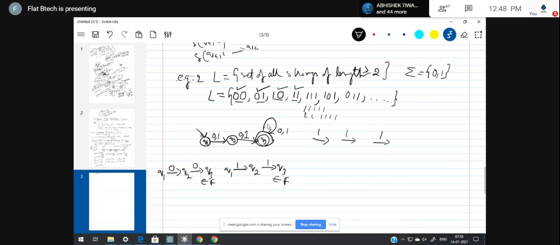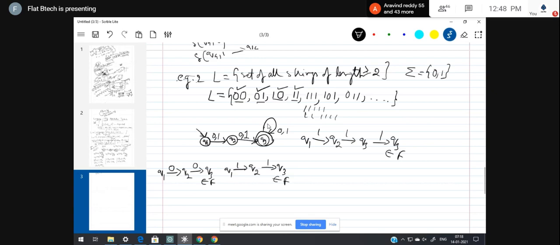1, 1, 1. It will start from Q1. Currently at Q1, input 1, Q2. Currently at Q2 with input 1, Q3. Currently at Q3 with 1, it will remain in Q3. Q3 belongs to the final state, hence it's being accepted.